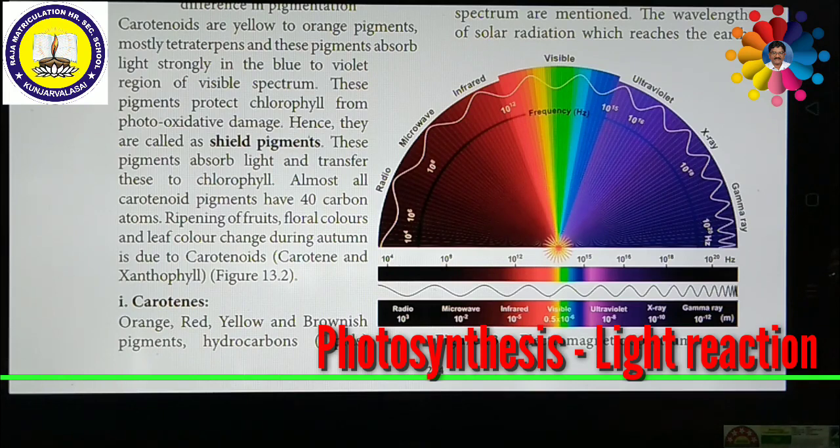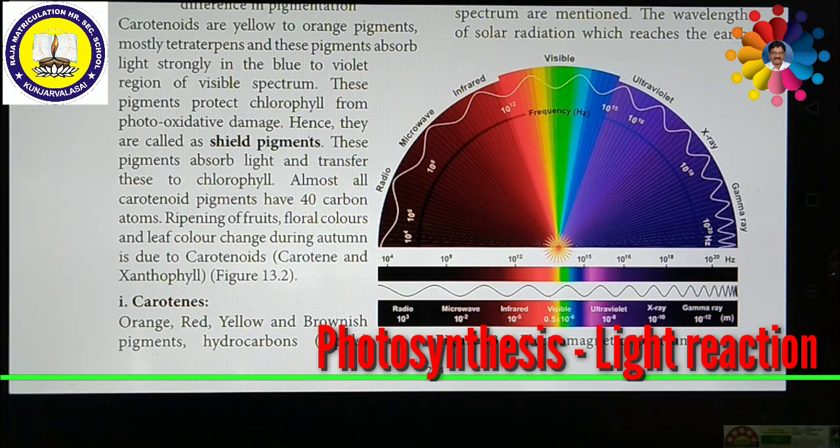Among these radiations, plants do major photosynthesis in a particular wavelength range. This is called photosynthetic active radiation, which is around 400 nanometers to 700 nanometers, between blue and red color wavelength, which is very suitable for the photosynthesis process.